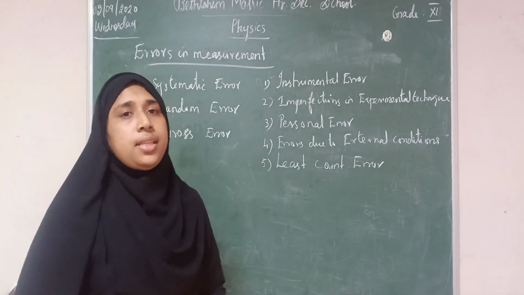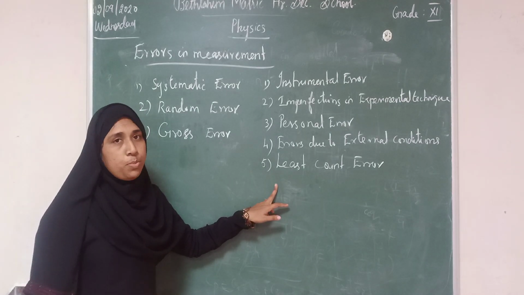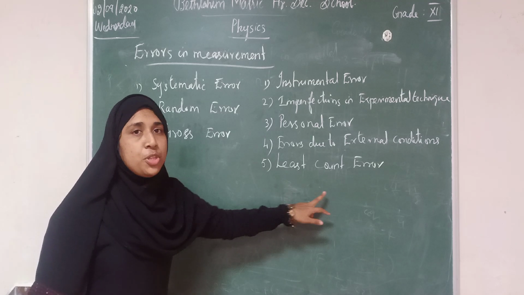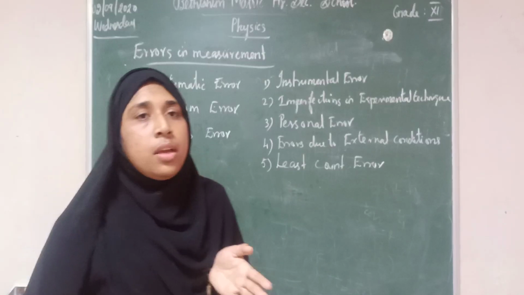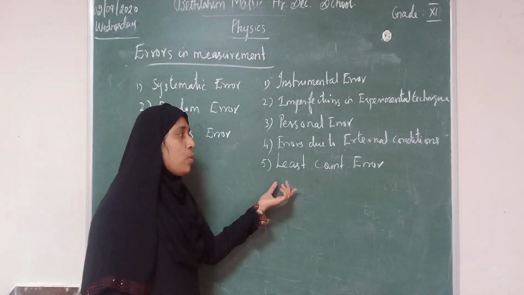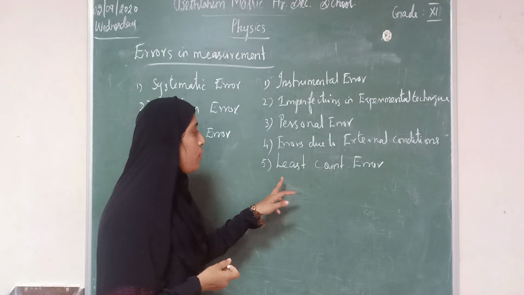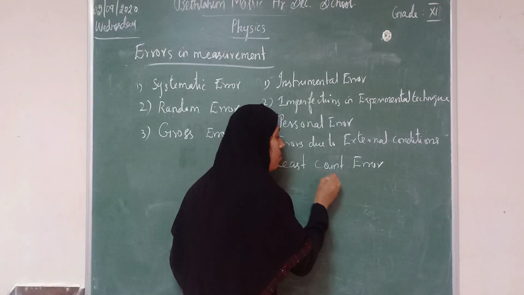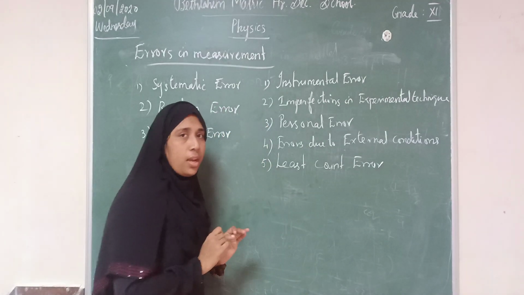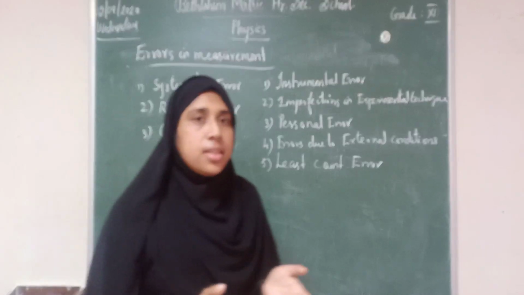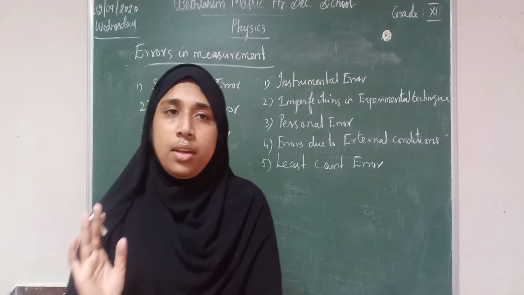Least count error. What is least count error? Least count means the smallest value measured by the instrument. Already we have discussed the screw gauge and vernier caliper. For the screw gauge it is 0.1. For the vernier caliper also we have discussed the least count value. So what is least count error? If you are not setting the least count properly, the error will occur. When you are not considering the least count of the screw gauge and vernier caliper, the error will occur till the end.